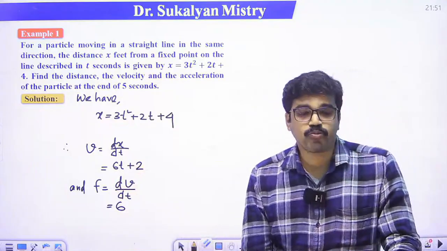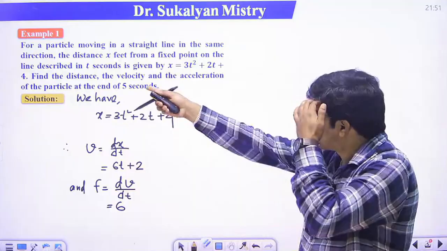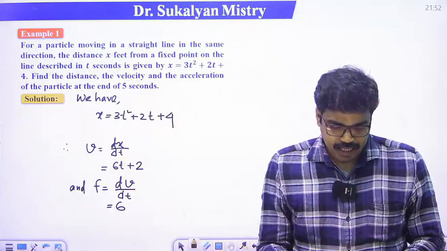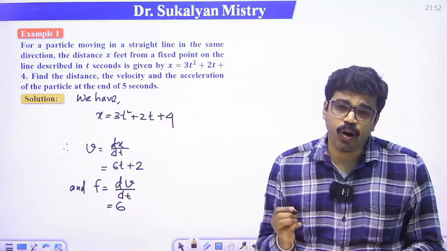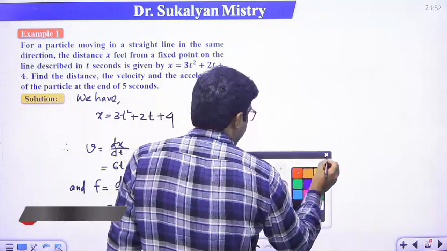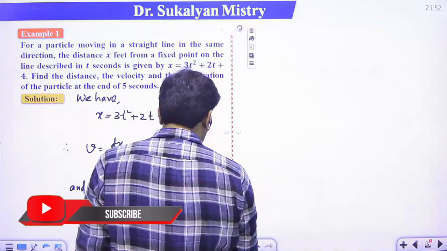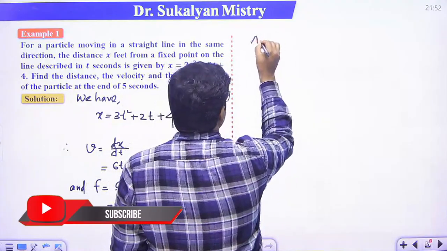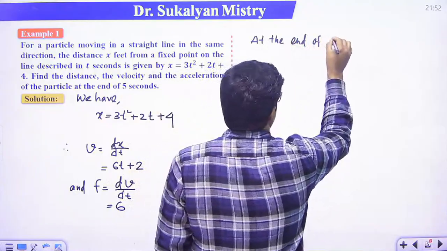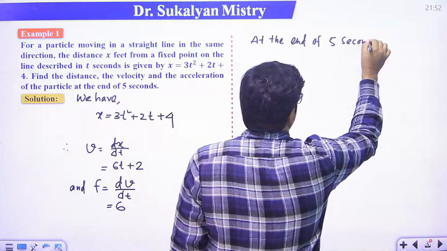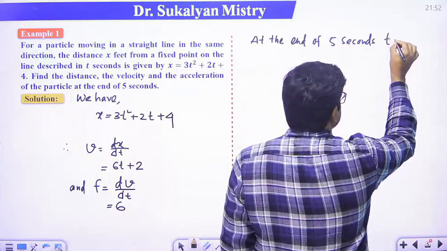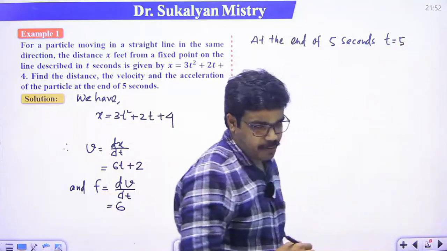Here we have to calculate the distance at the end of 5 seconds. Okay, clear? At the end of 5 seconds, t is 5 here, right?